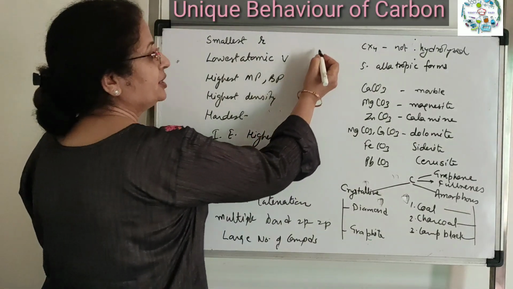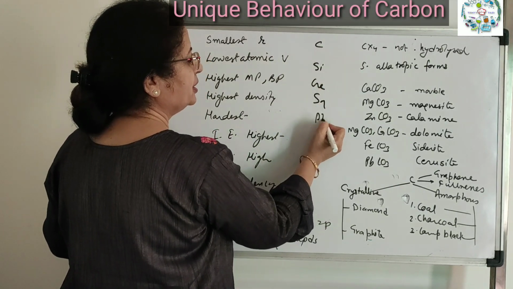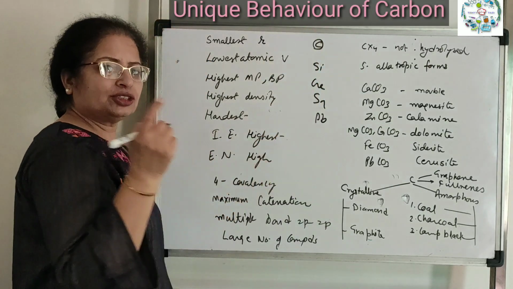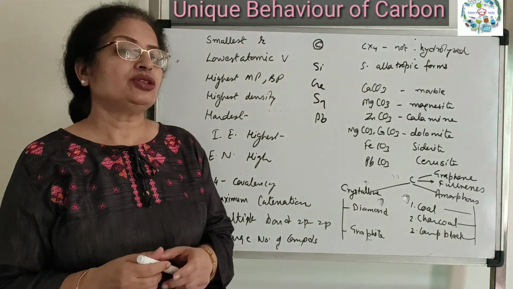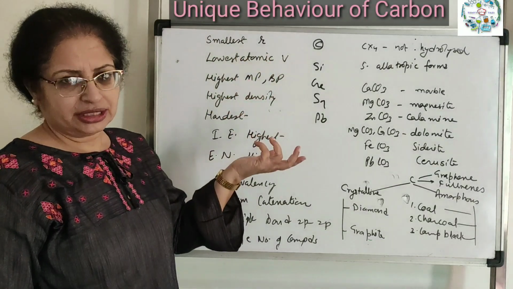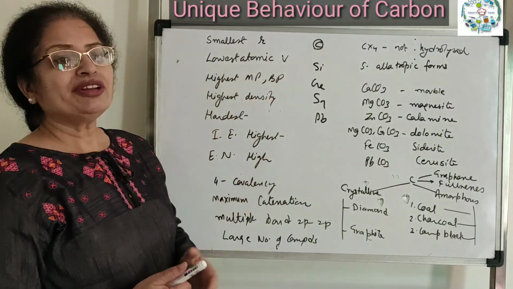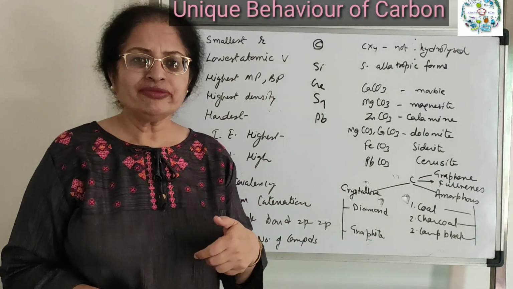First, in its group, carbon, silicon, germanium, tin, lead, carbon has the smallest atomic radius. So that's why it has so many unique properties. First, smallest radius itself, lowest atomic volume, because volume depends on radius. So radius is small, volume will be small.